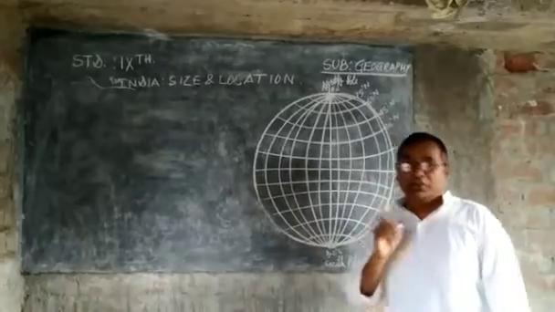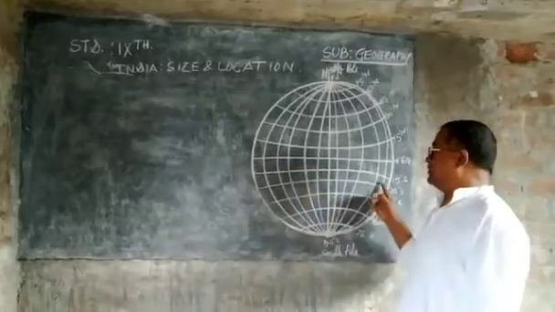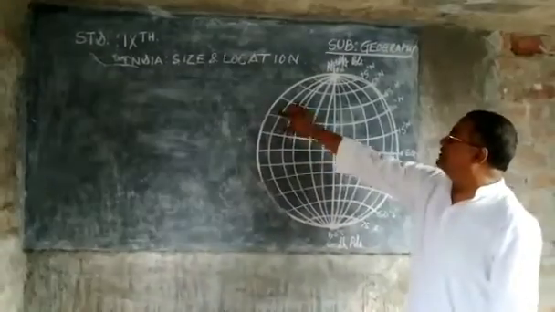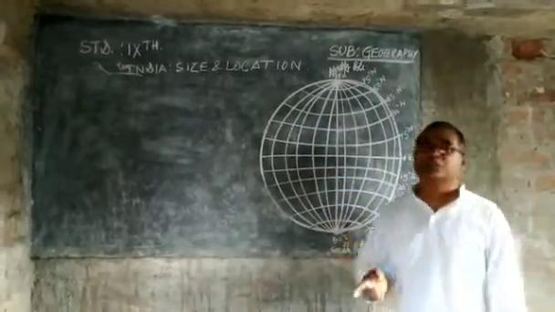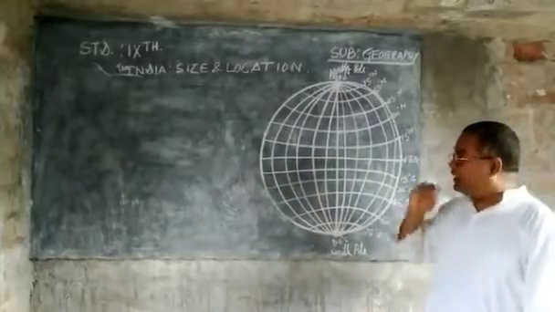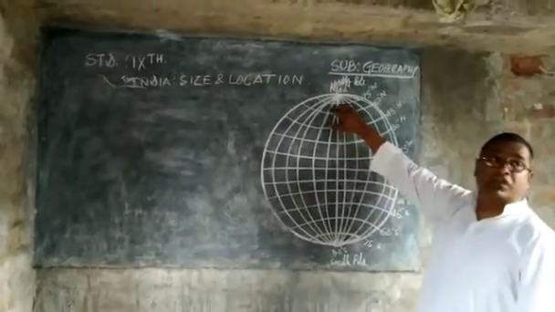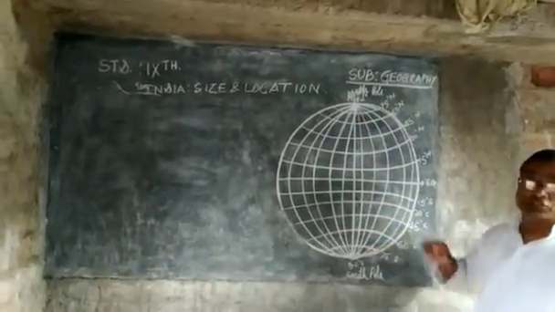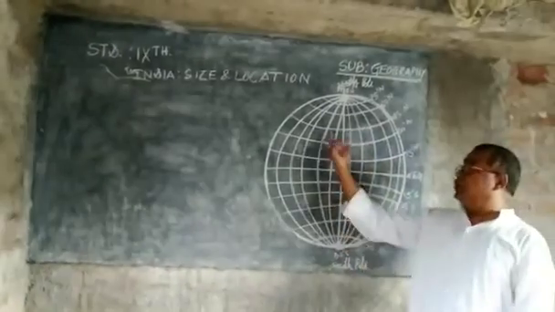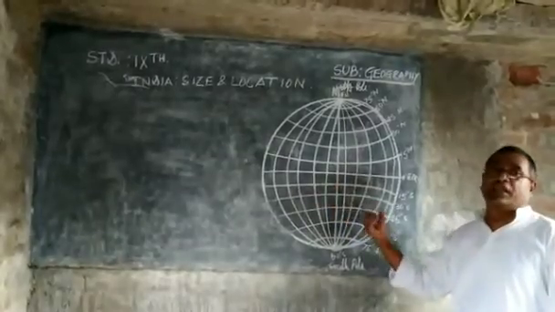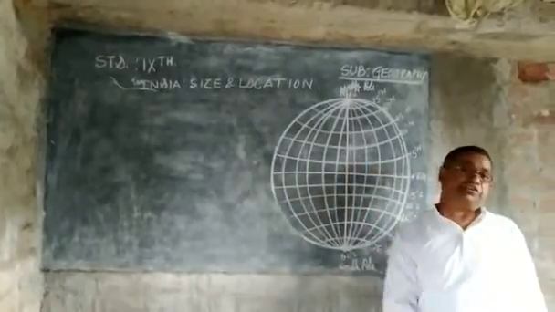So according to this definition of latitude, these lines are parallel to the equator. This line is also parallel to the equator. All of these lines which are parallel to the equator measure north, because they are in the northern hemisphere. These lines measure south because they are in the southern hemisphere. So they measure north or south, and they are parallel to the equator. In this way, these lines become latitude.